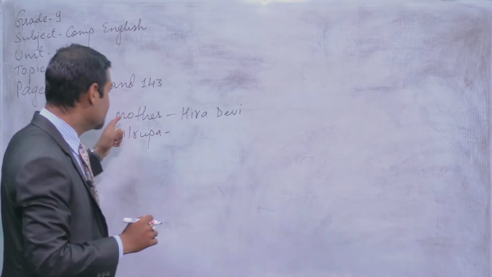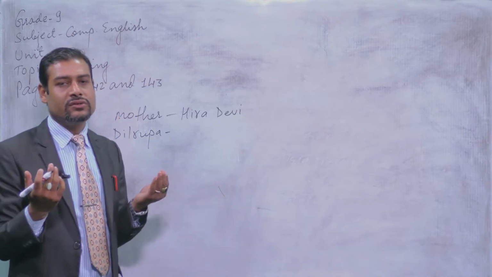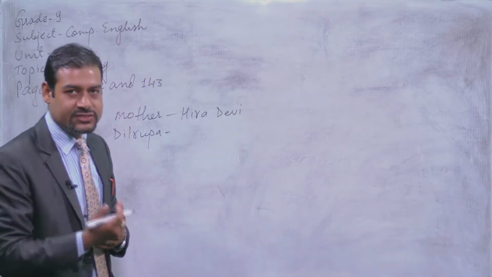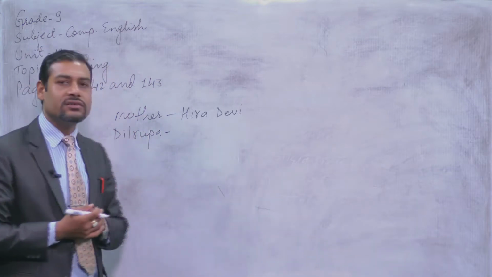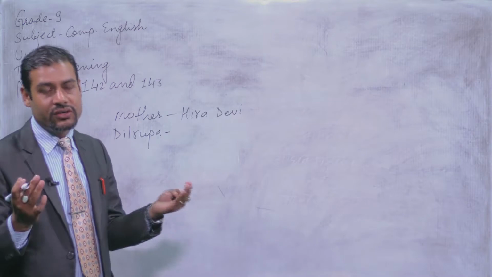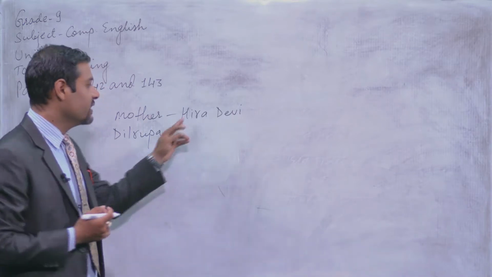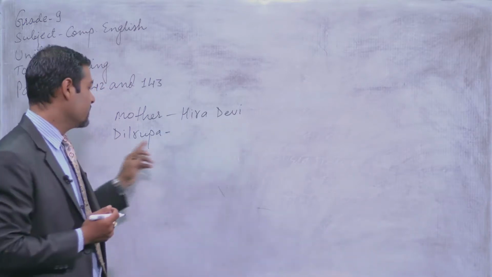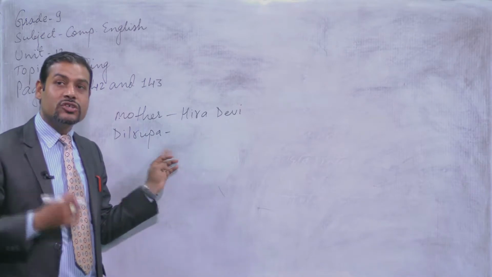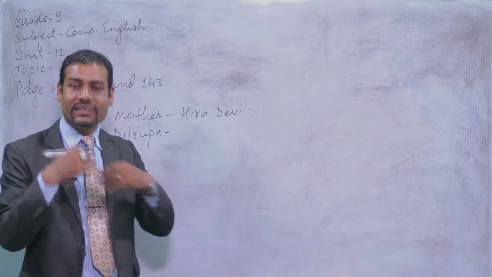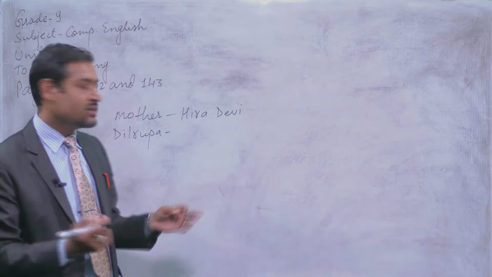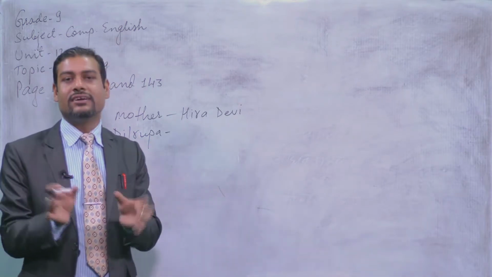These two characters are going to talk. There is a conversation, or you can say a dialogue, between the mother and the daughter. You have to remember the names very clearly: mother's name, Hira Devi, and daughter's name, Dilrupa. Okay, so what they are going to talk about, I would like to play the audio material.